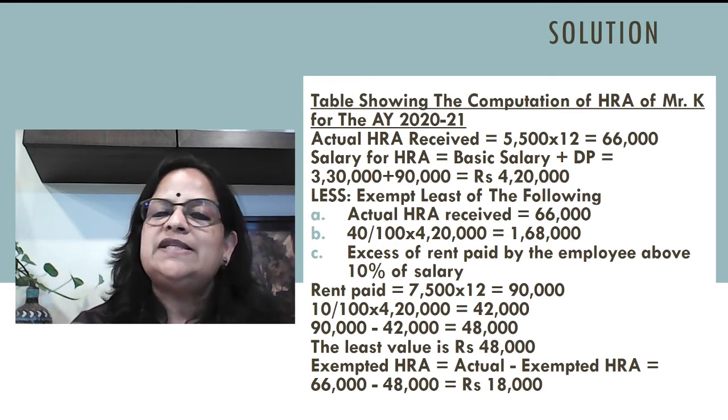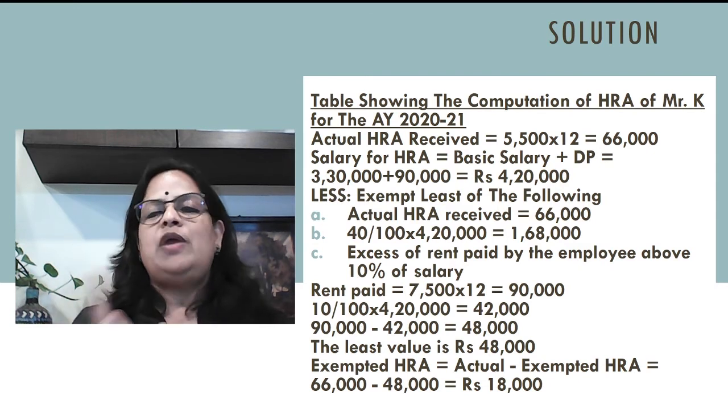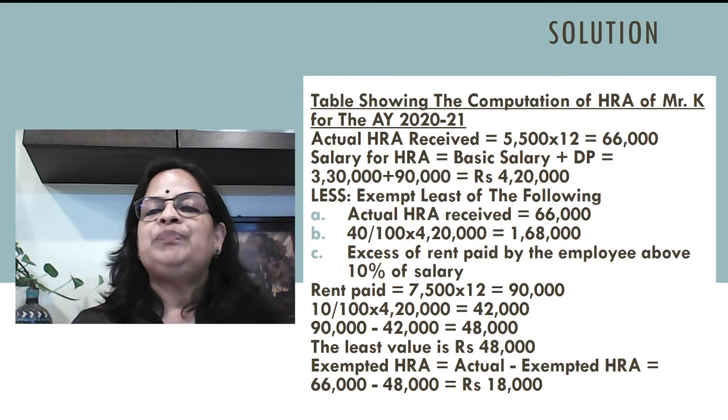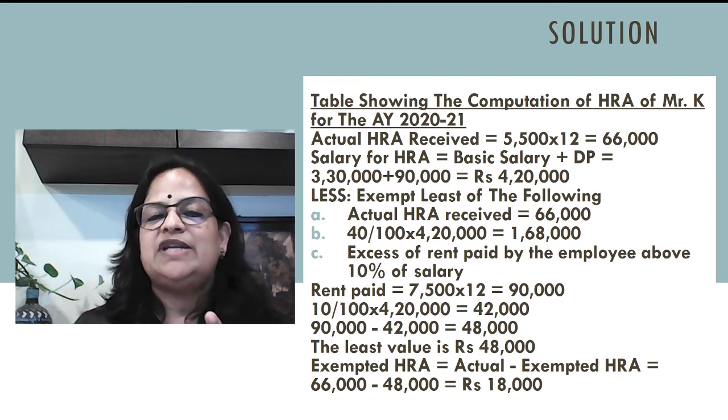Now let's find the exempt least of the following. HRA section, I told you, 10(13A). You have to remember the section. Actual HRA received is 66,000. 40% of salary, because he's not in a metro city; if it's a metro city, it's 50% of salary.